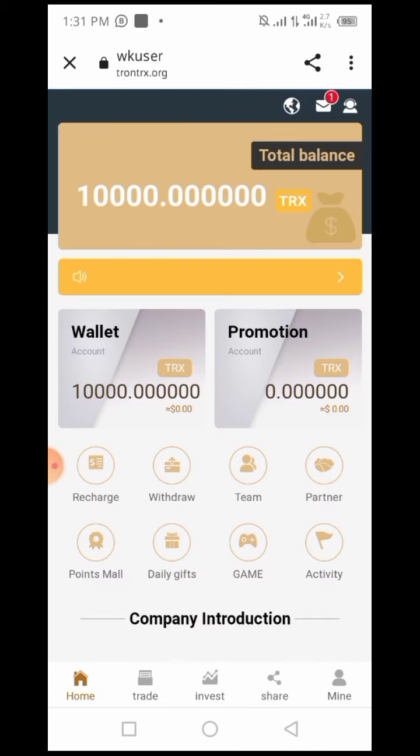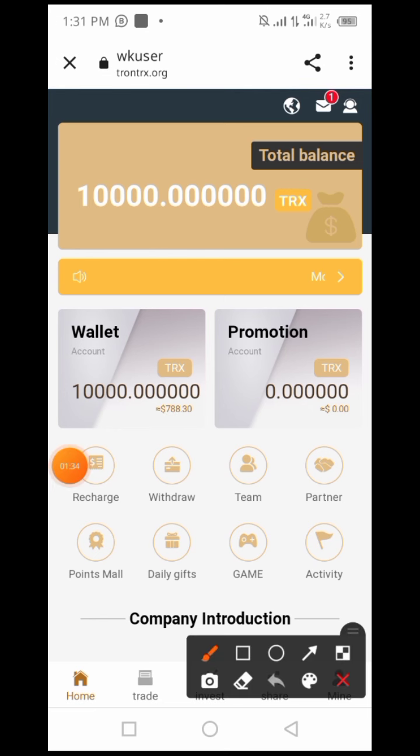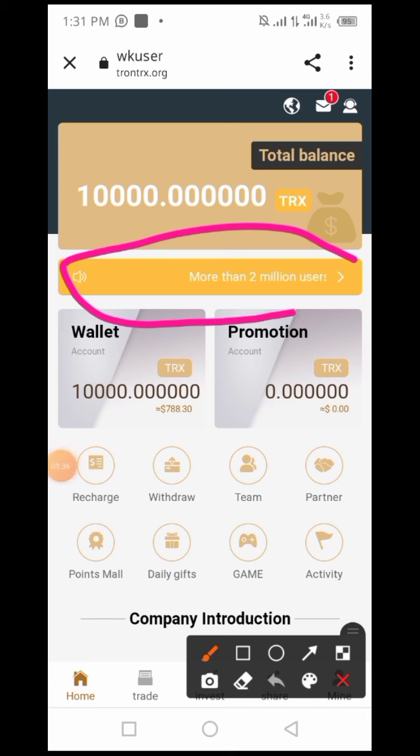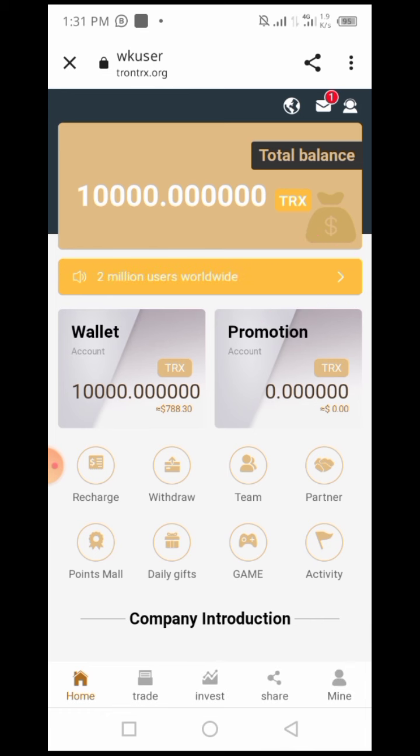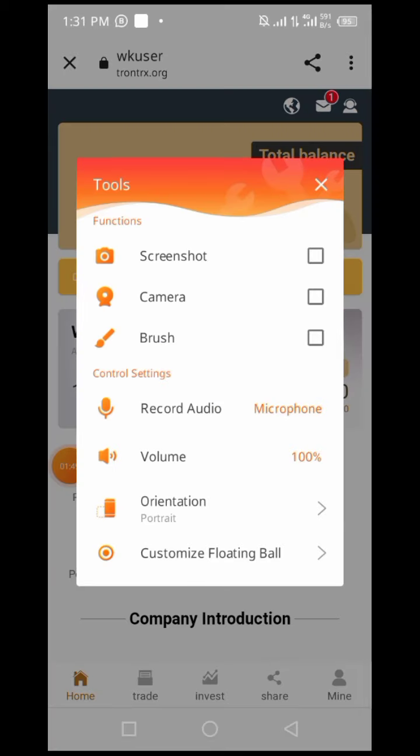And at the bottom you can see the wallet total balance, and at the top you can see a notification portion, more than 2 million users. You can see all this information about the website, and announcements you can see here. And at the bottom you can see the wallet account and promotions. All this information I will provide.